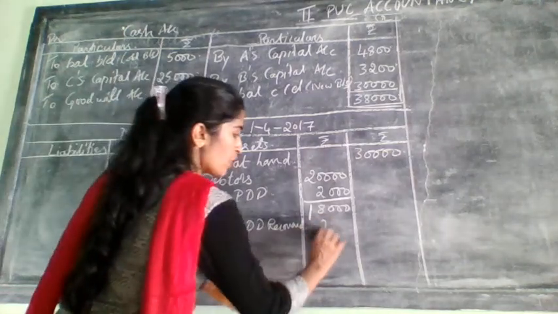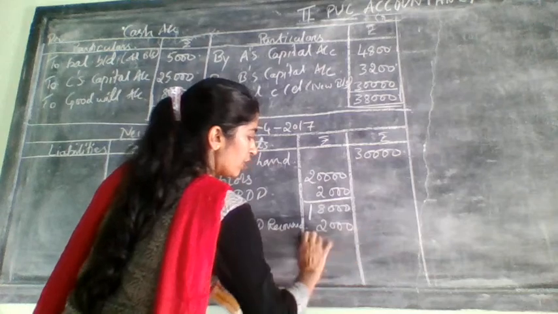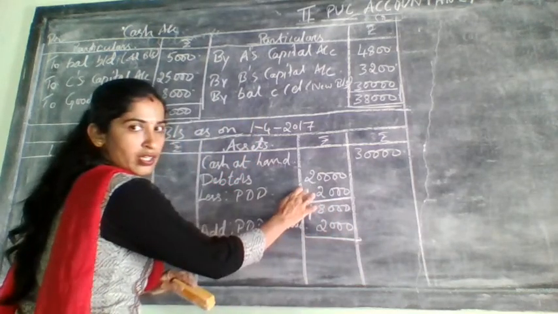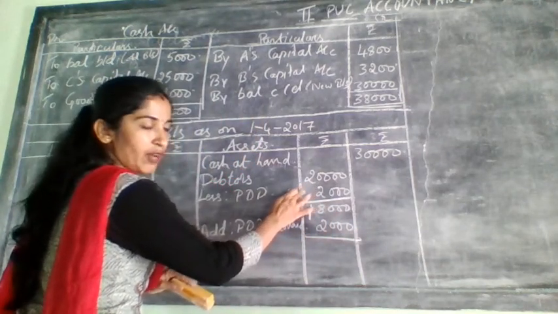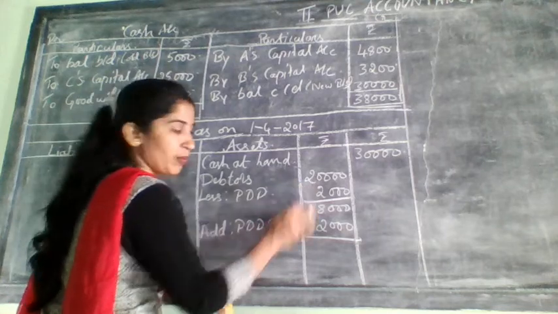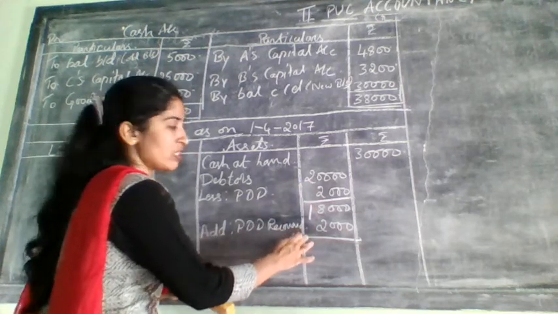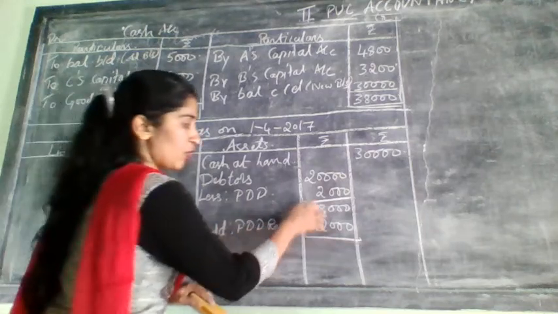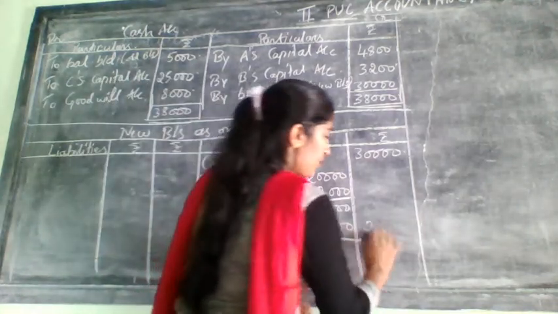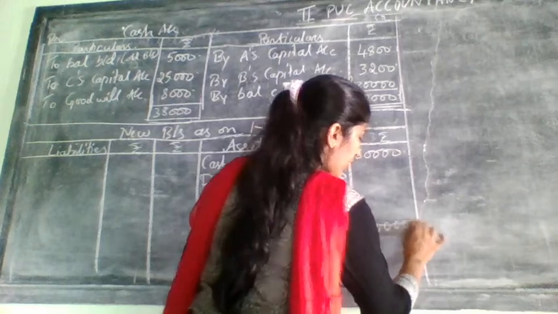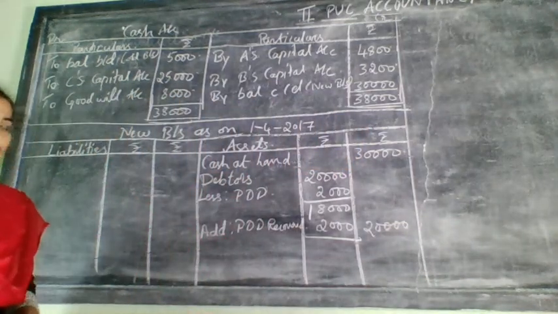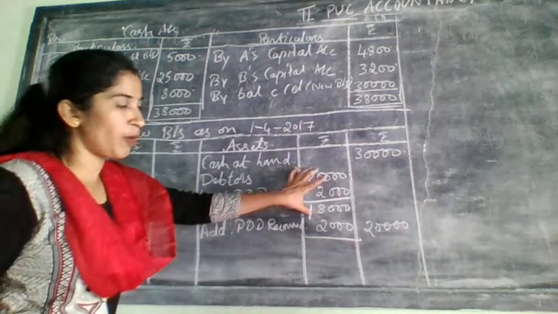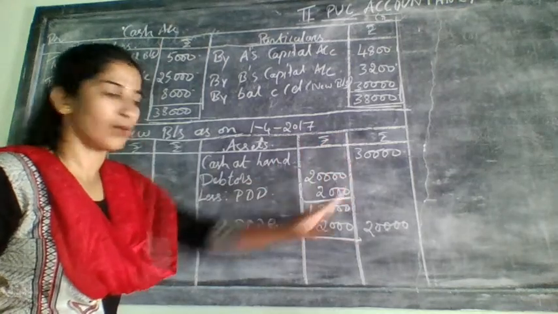So how much was it? 2,000. This 2,000 was still pending, and we had created it as a bad debt, but now it came back to us. That's why it is considered as recovered. So we are adding that amount to the debtors, and finally in the outer column we will write it as 20,000. Got now? This you copy same from whatever is given in the problem.